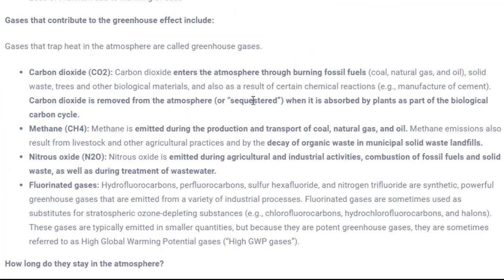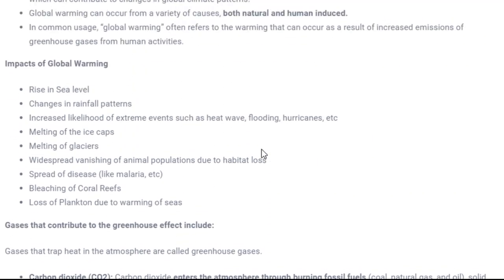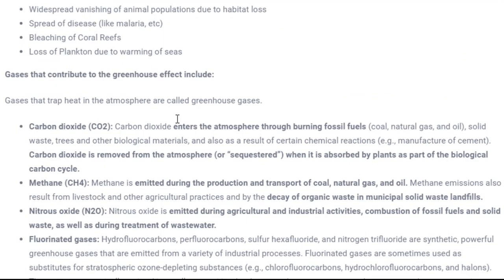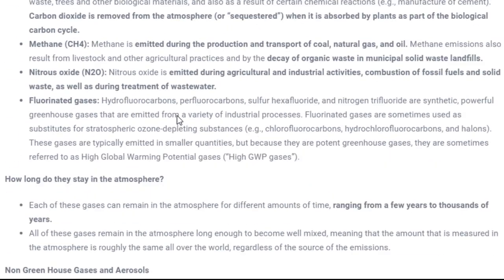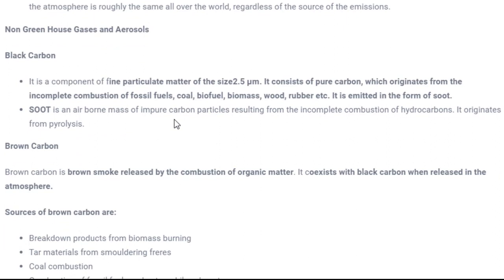Okay, and the next concept is how long they stay in the atmosphere. We have already seen in the earlier section of the video that carbon dioxide tends to stay in the atmosphere for around 50 to 200 years, nitrous oxide's lifespan is around 120 years, and fluorinated gases stay in the atmosphere for more than 1000 years. So the lifespan of gases is a very important factor for greenhouse gases, which trap the sunlight coming from the sun.